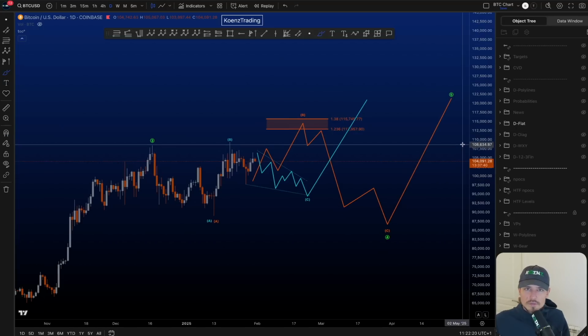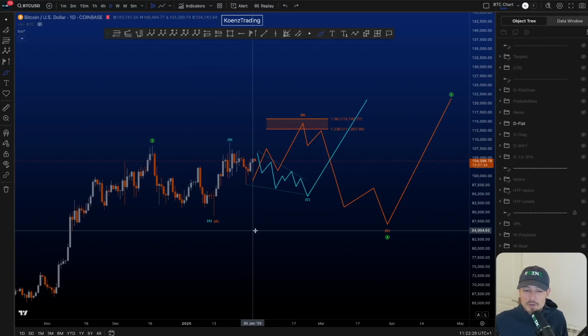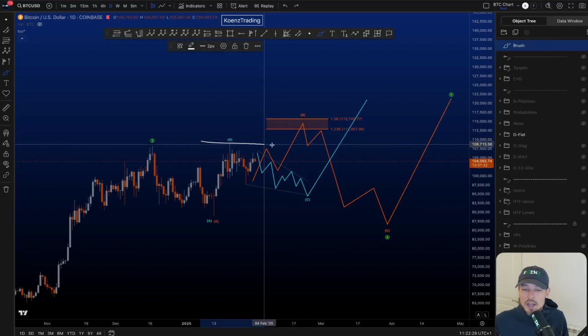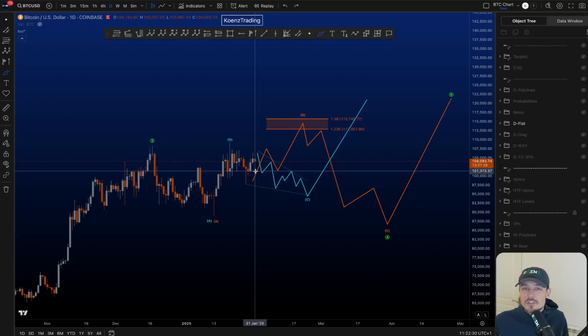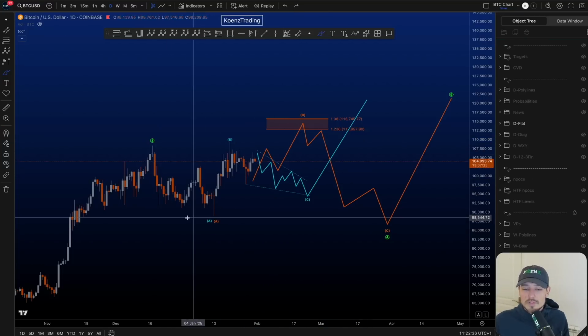Now, as you can see, all of the scenarios actually lead to upside, right? Preferably upside first before taking out the low is the highest probability. And then depending on how price moves to the upside and takes out the all-time high, we'll know what comes next, right? But the probabilities are higher to take out all-time high, at least before taking out possibly 89K.